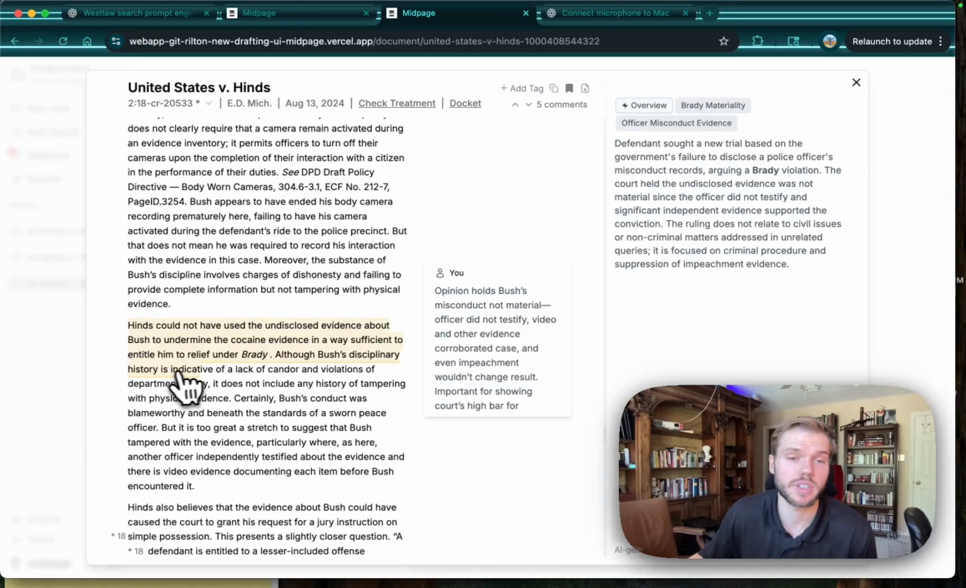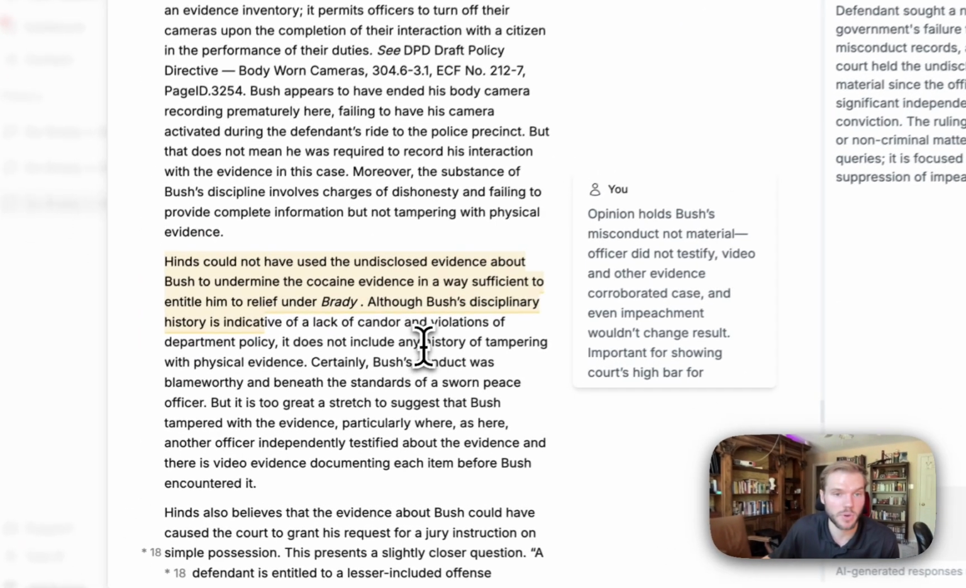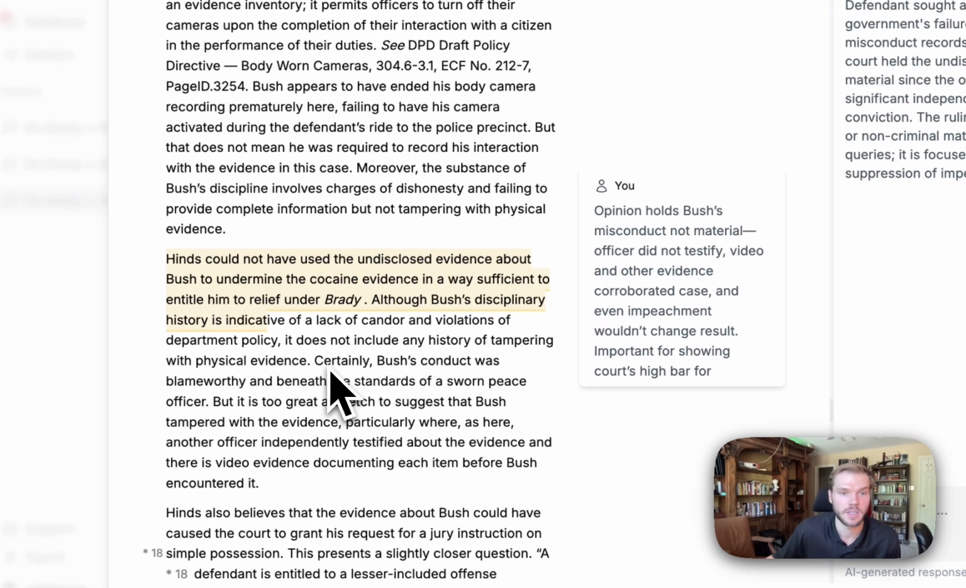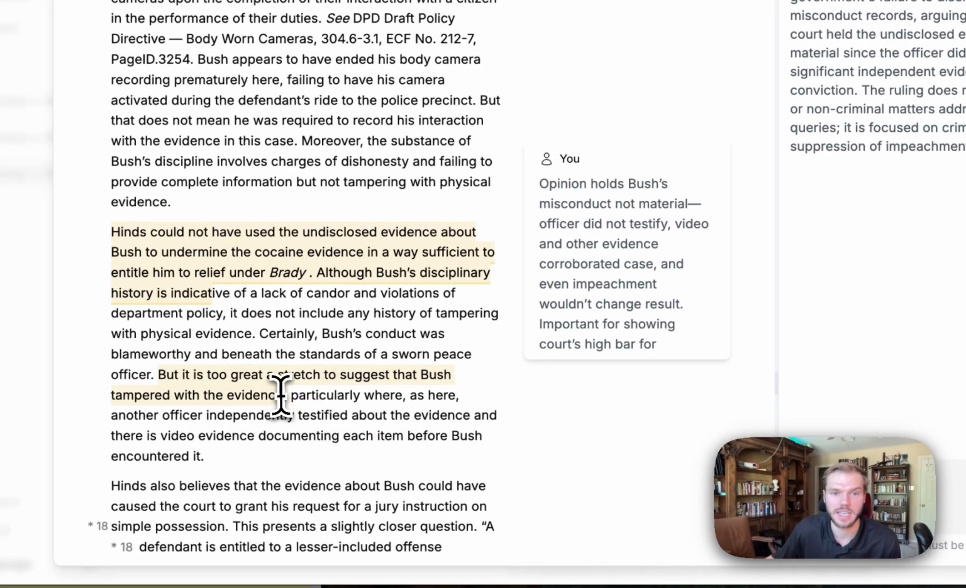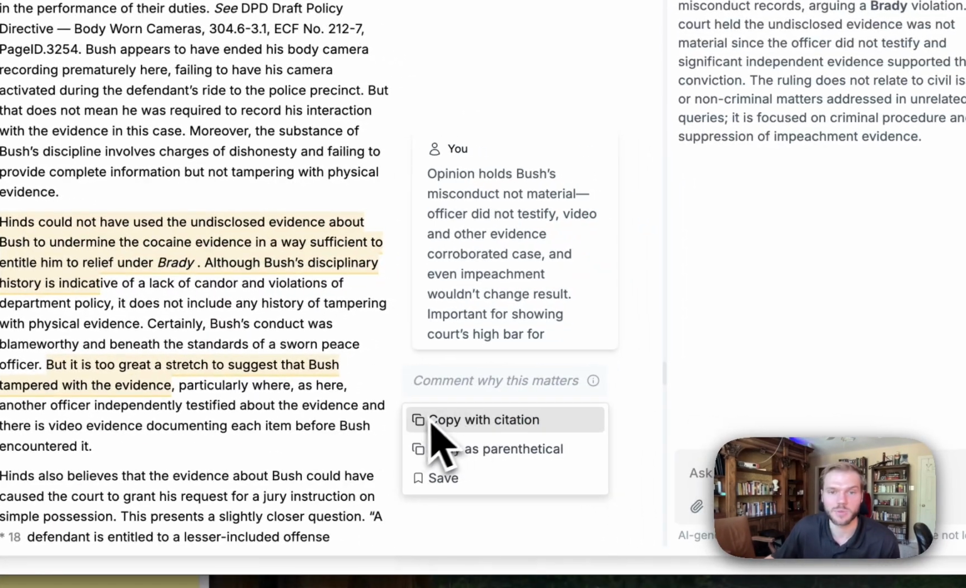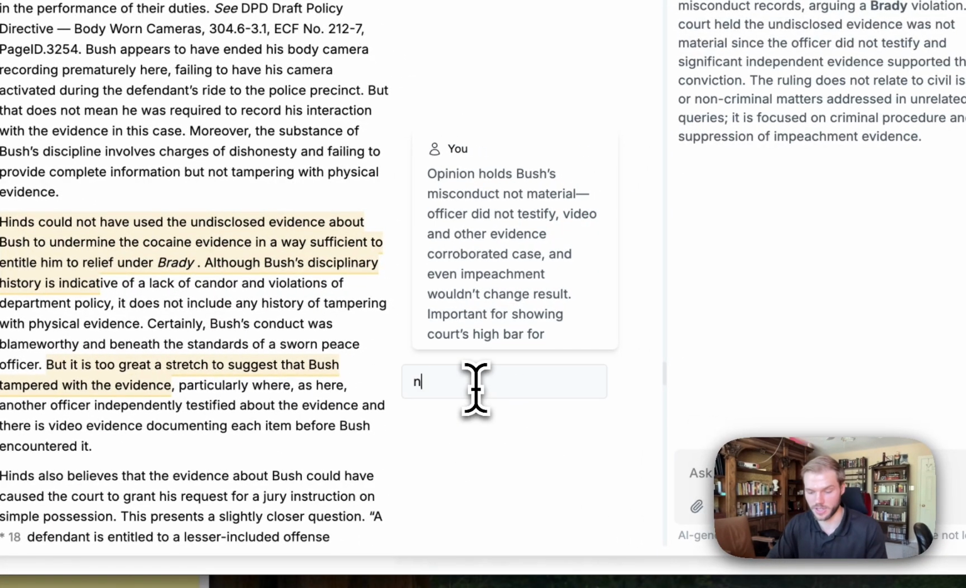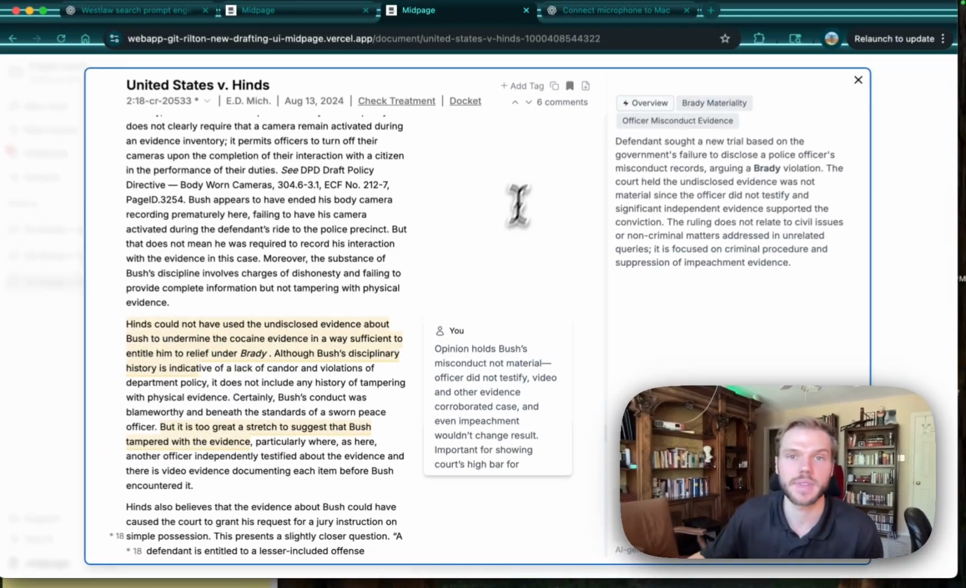"Although Bush's disciplinary history is indicative of a lack of candor and violations of department policy, it does not include any history of tampering with physical evidence." All right, it's blameworthy and beneath the standards of an officer, but it is too great of a stretch to suggest that he tampered with evidence as a result of it. So again, we really like this. I'll just say note.